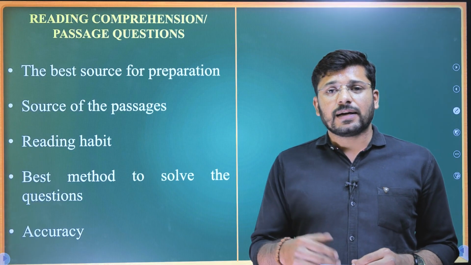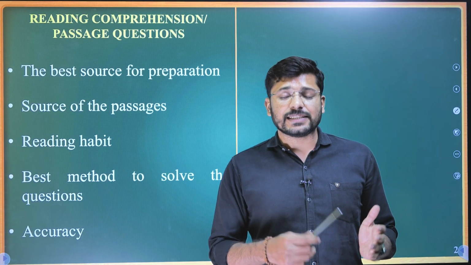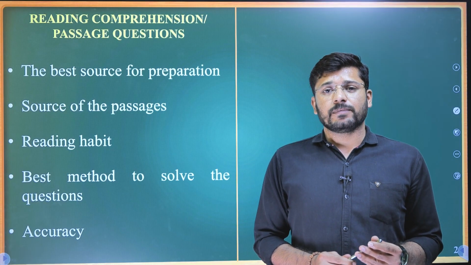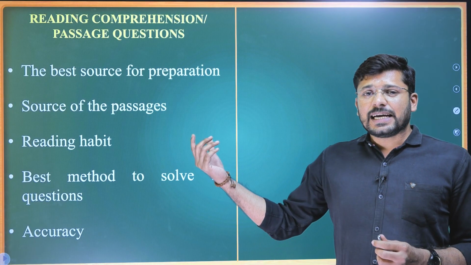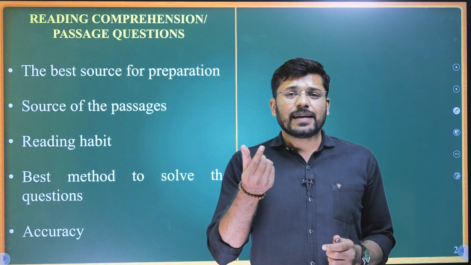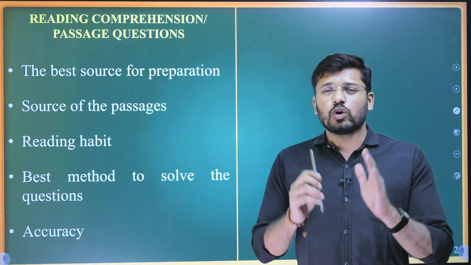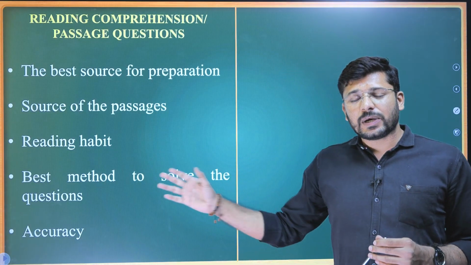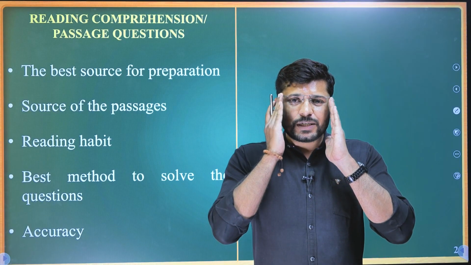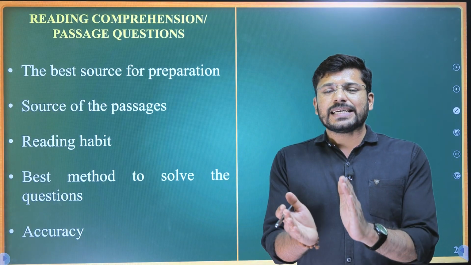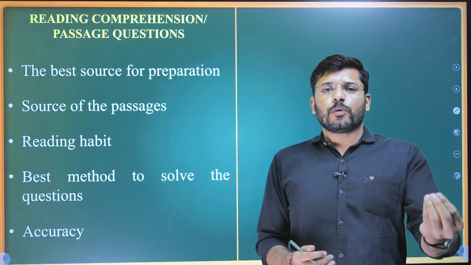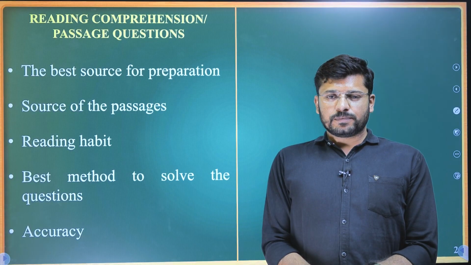If you attempted 27 questions in RC in the CSAT paper and got all of them correct, that is a rare thing to happen, because in the RC questions of the CSAT paper there is an element of subjectivity. They are not completely objective here. That is why I told you option elimination is the best method. While solving the RC questions of the CSAT paper, do not think in terms of correct and wrong answers. Think in terms of more appropriate and less appropriate options.